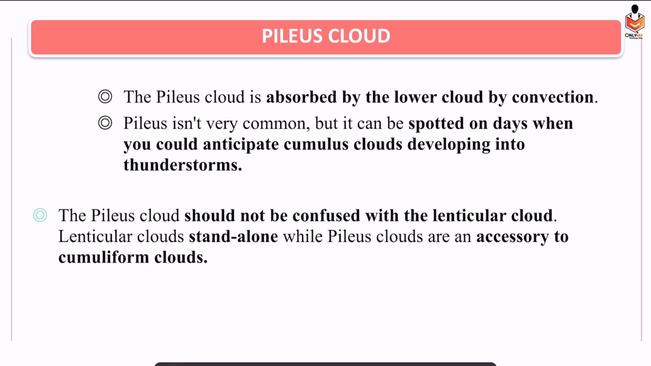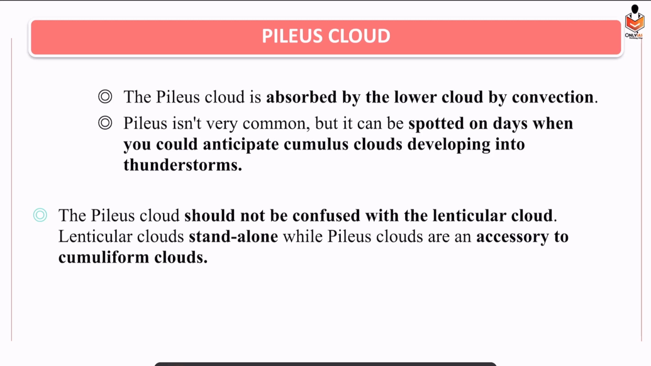Right? So usually it is not a very common phenomenon, but scientists have identified that Pileus clouds could be formed when cumulus clouds turn into thunderstorms. So during that transition period, Pileus clouds are formed.